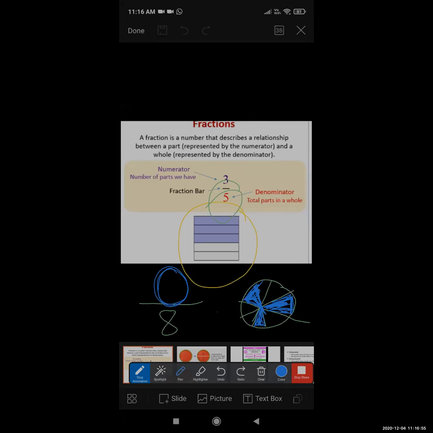I want the answer. If anyone wants to talk with me, then turn on your microphone, beta, and talk with me. What will the numerator be? Which number will come in the place of the numerator? Tell me.